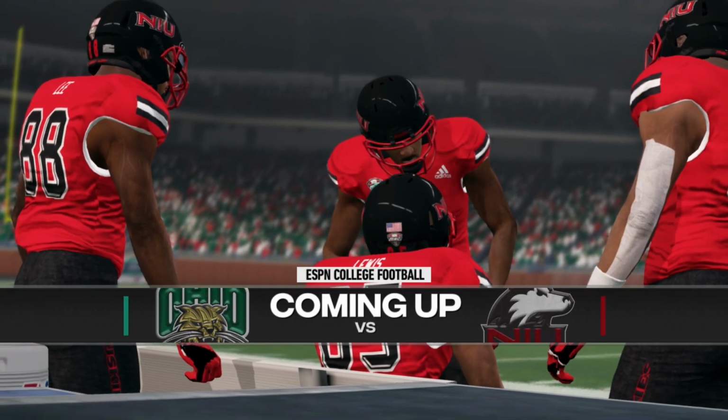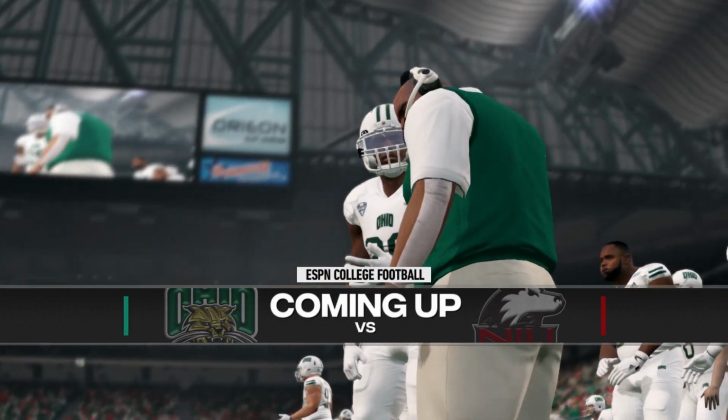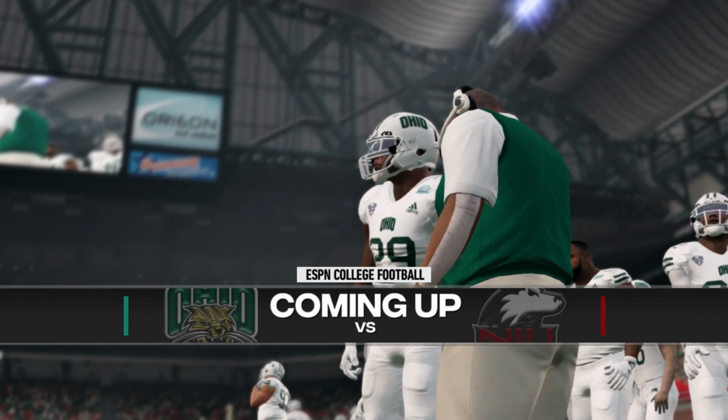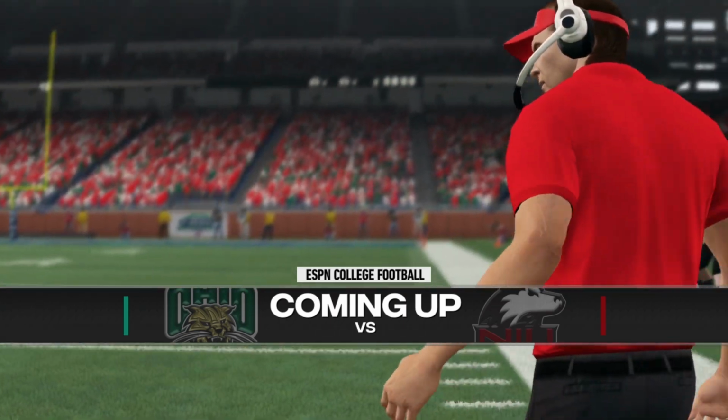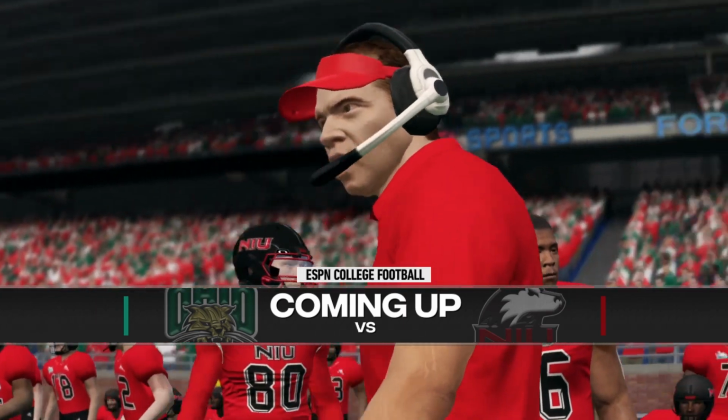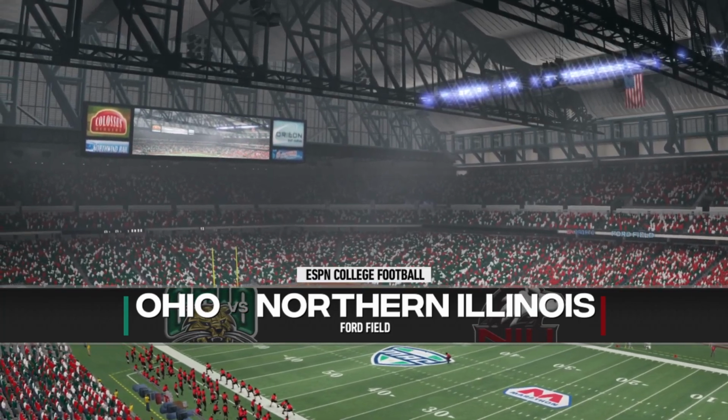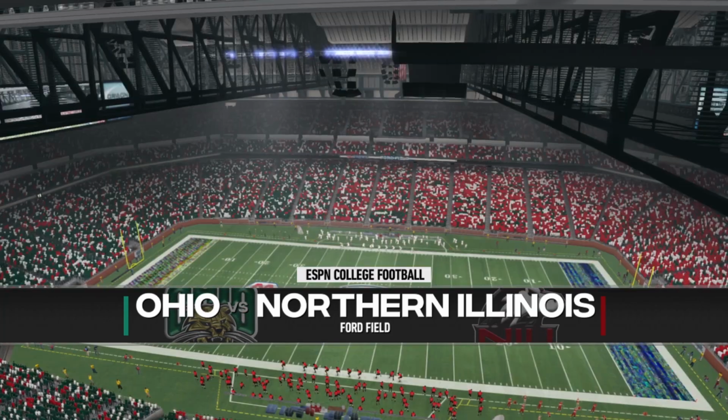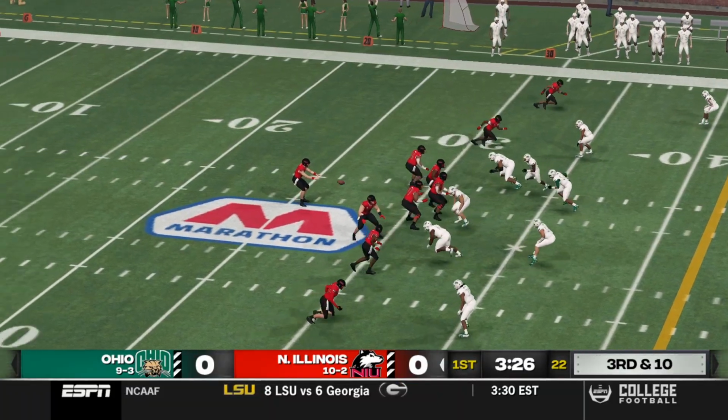Welcome to the Group of 5 Conference Championships in FGFL NCAA as we're starting with MACtion action. That's right, the MAC Conference, the Ohio Bobcats and the NIU Huskies at Ford Field in Detroit, Michigan. That is our first stop.